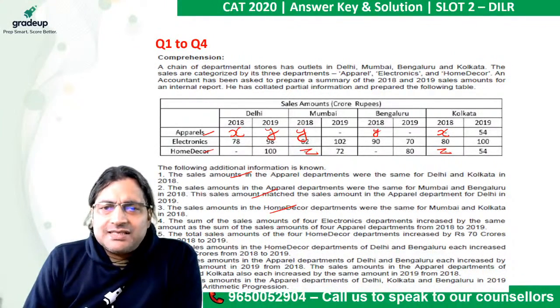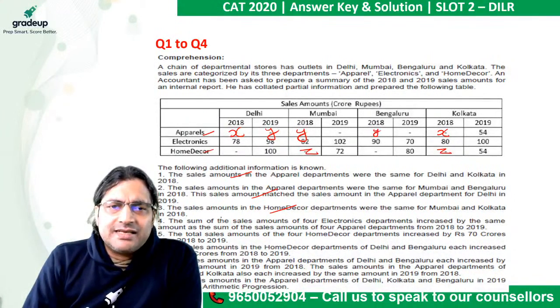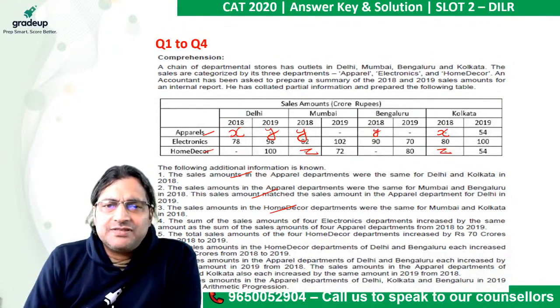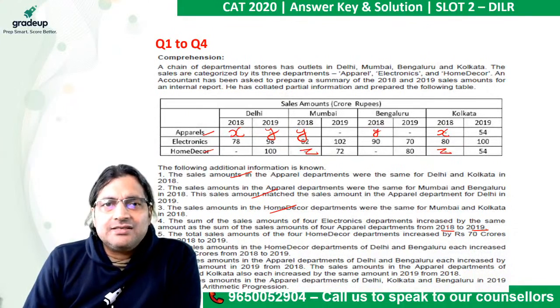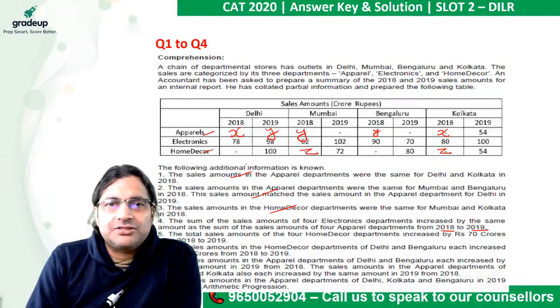The sum of the sales amount of the 4 electronics departments increased by the same amount as the sum of the sales amount of the 4 apparel departments from 2018 to 2019. So in the electronics departments, do not start counting straight away. They have put figures so that you can do it very fast without getting into any calculations.